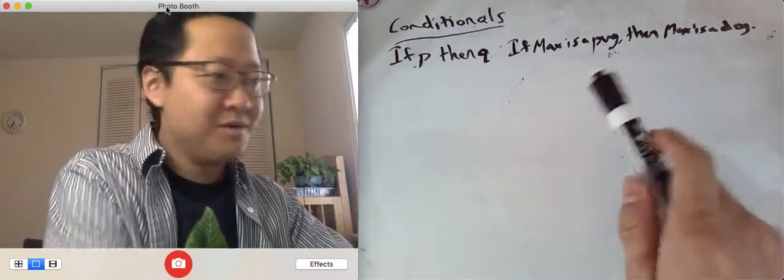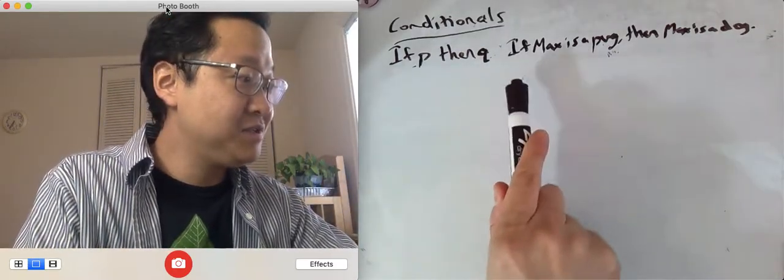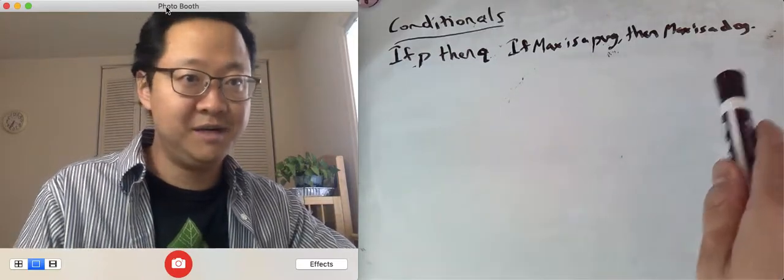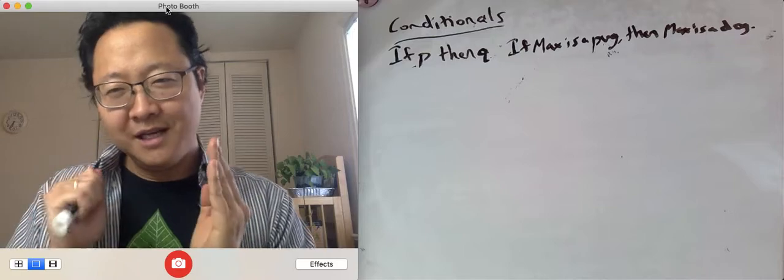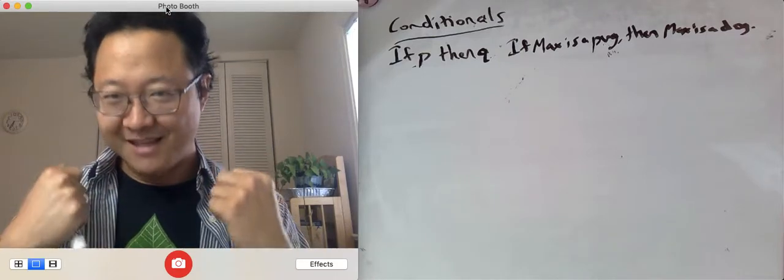I've cleaned up the board a little bit. So we just learned about conditionals. If P, then Q. If Max is a pug, then Max is a dog. Now, what are we going to do in the next few videos? Here's what we're going to do.